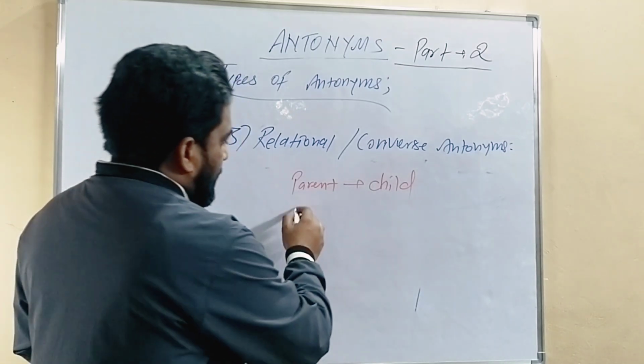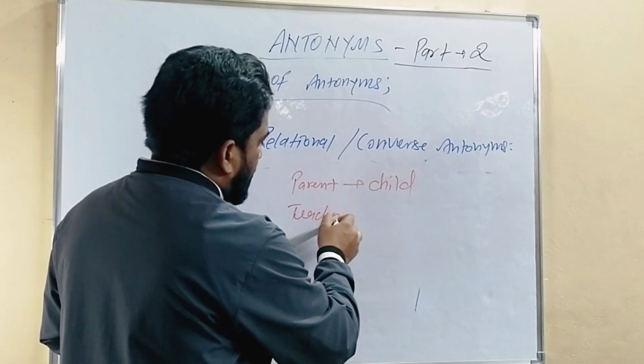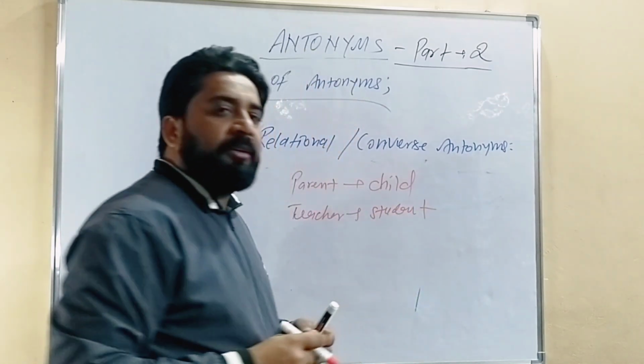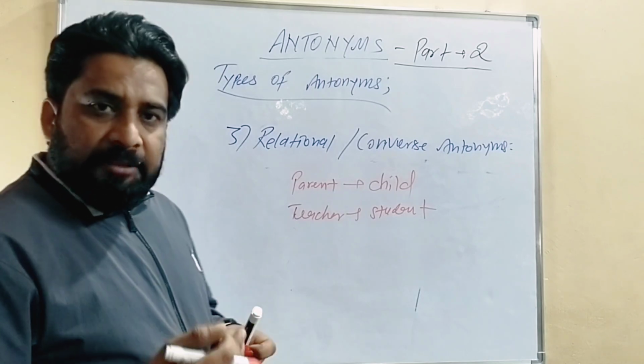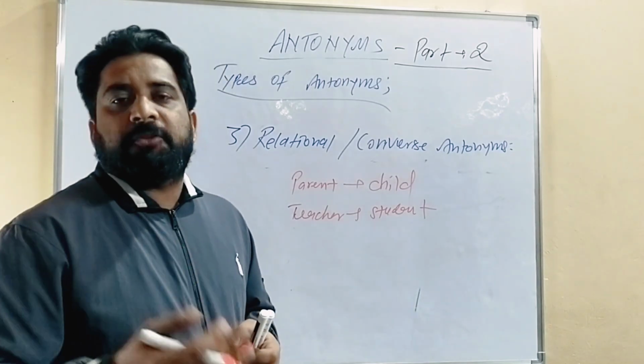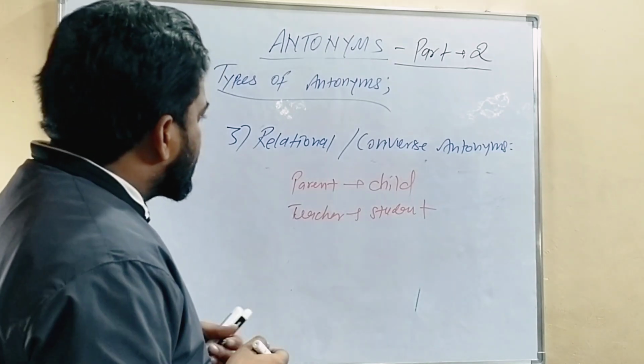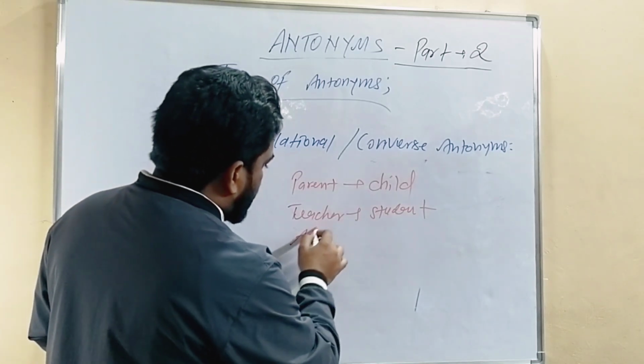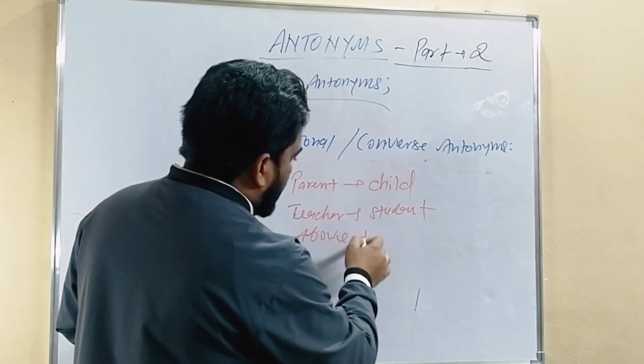Next is teacher, student, because it shows a relation. Being a teacher, students must be there. Next, as relational, you can say above, below.